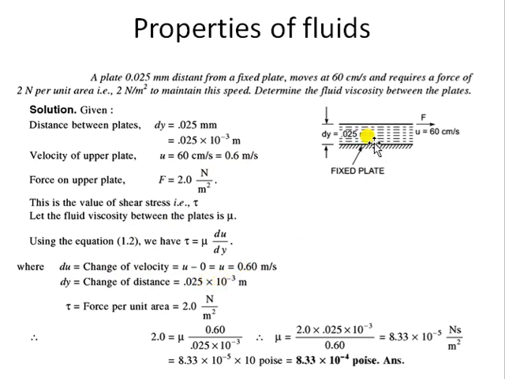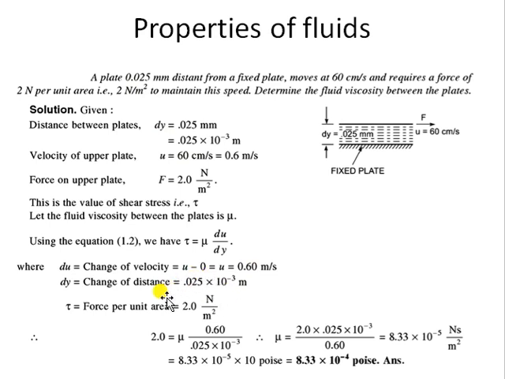The dy was in mm, so we'll convert it into meters, SI units. Always do calculations in SI units. So 0.025 mm is 0.025 into 10 to the power minus 3 meters. The force is given in terms of per unit area, and force per unit area is stress. So the shear stress is given directly: the value of tau is 2 Newton per meter square.